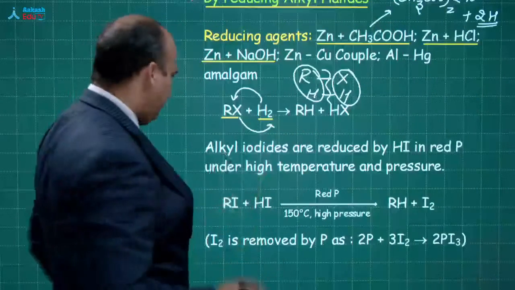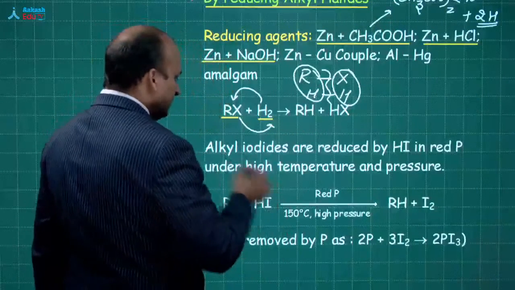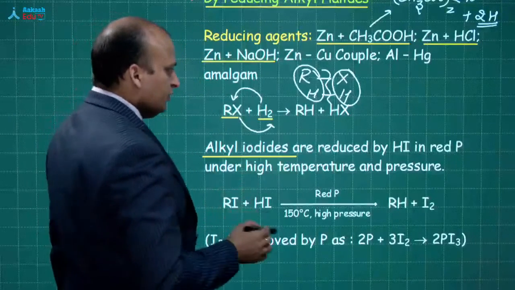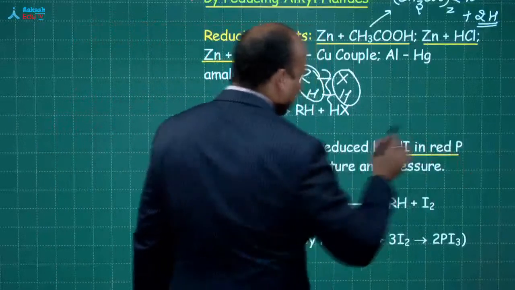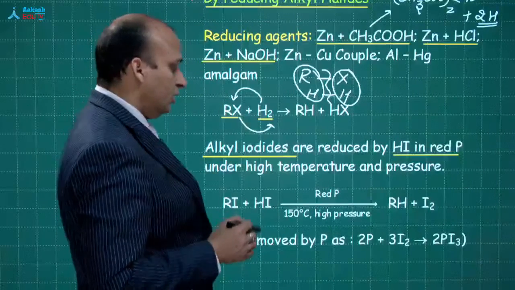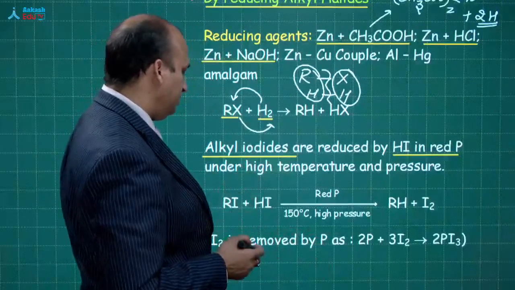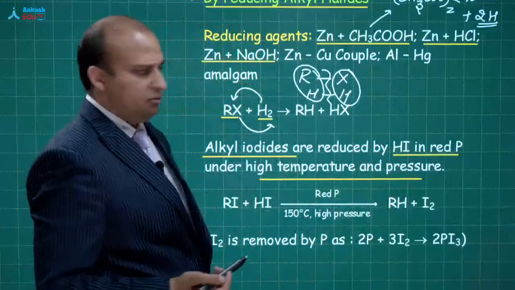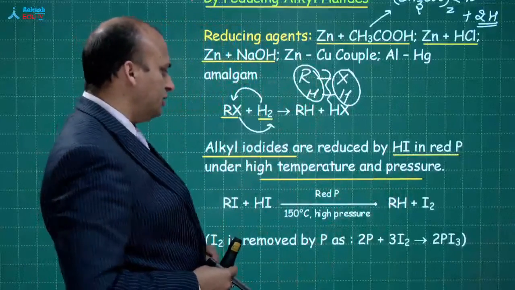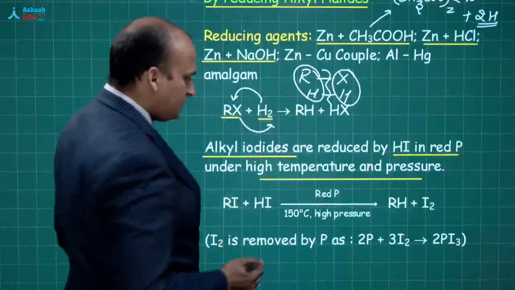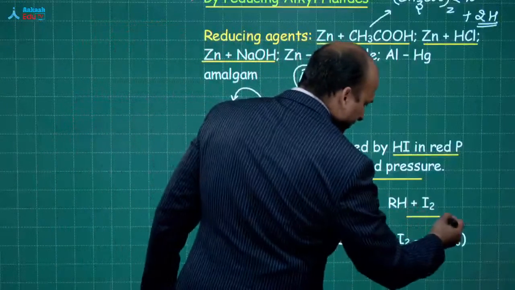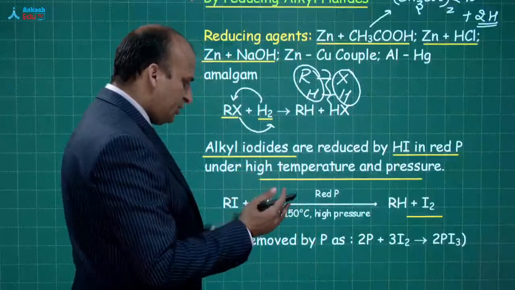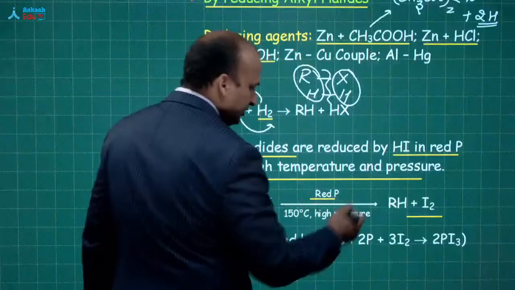reduction is done, right. Now the next point is that when we specifically talk about alkyl iodides, we are using HI and red phosphorus under high temperature and pressure. So now the question arises, why? Why are we not using all this? See, the point is this iodine which you are forming over here has to be removed out by using this red phosphorus.